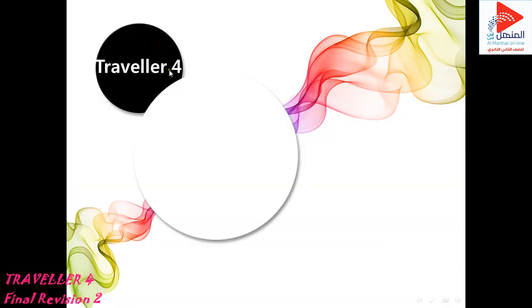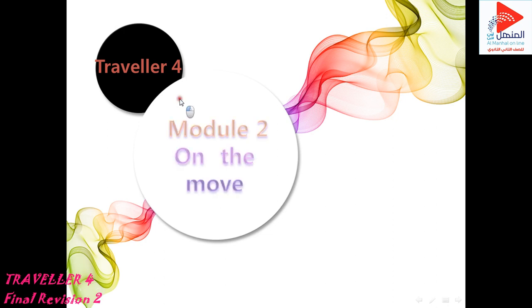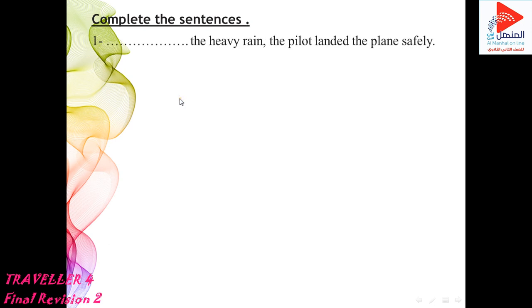Now we will go to our examples. Complete the sentence. Space the heavy rain, the pilot landed the plane safely. Excellent. In spite of. Yes. Number 2. Read it.